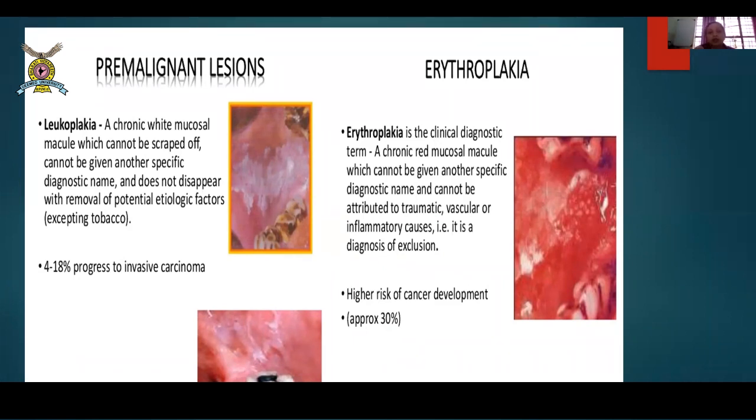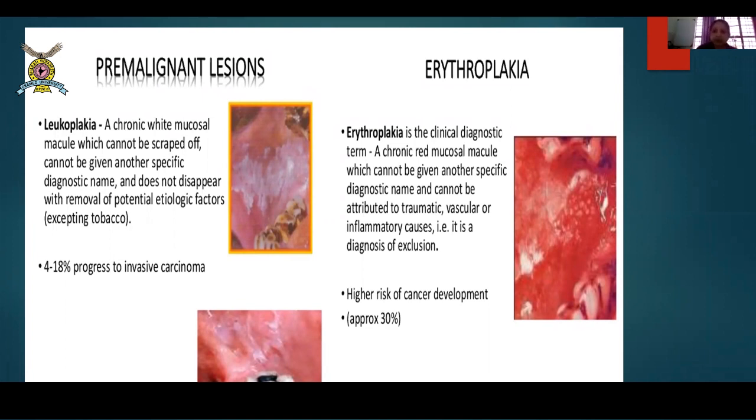A chronic red mucosal macula which cannot be given another specific diagnostic name and cannot be attributed to traumatic, vascular or inflammatory causes. You cannot relate this to them. It looks classical to you. Okay? And you can easily exclude those diagnoses. They have a higher risk of cancer development, about 30%. So these red patches are something which you should be really worried about.